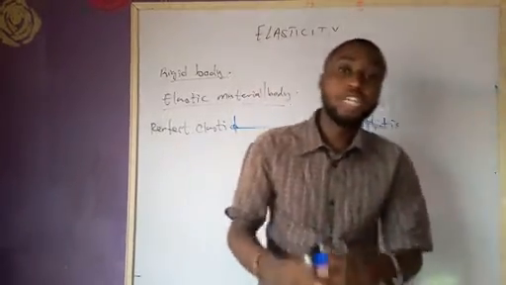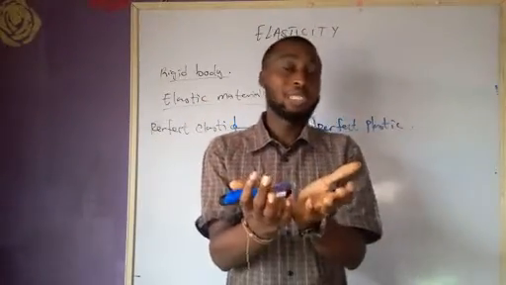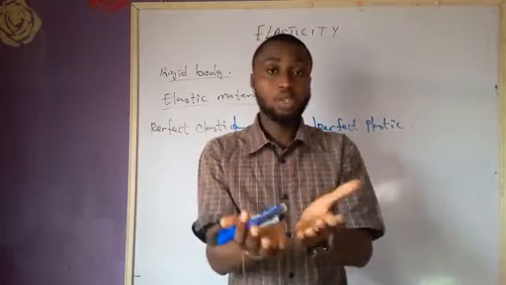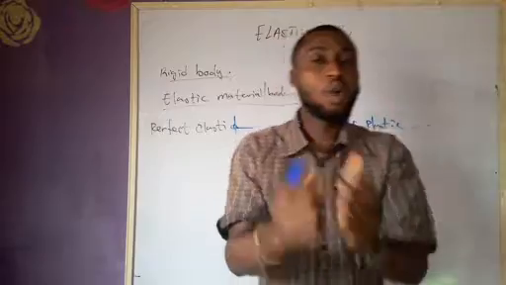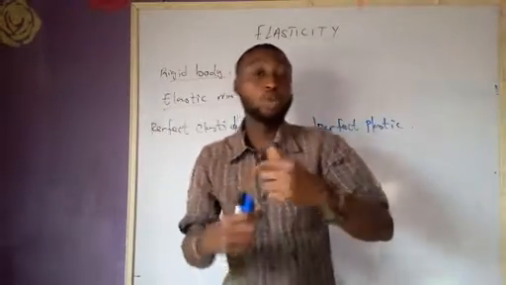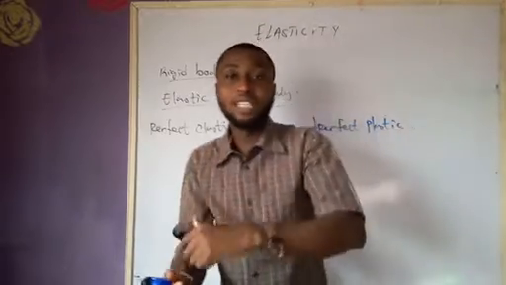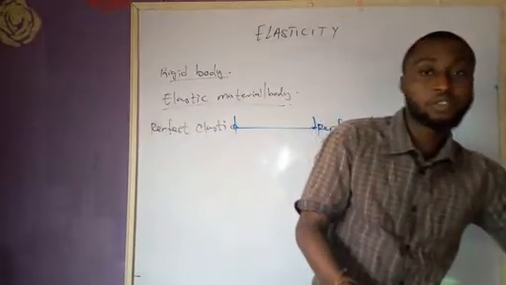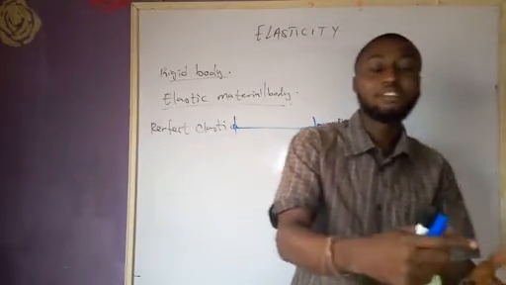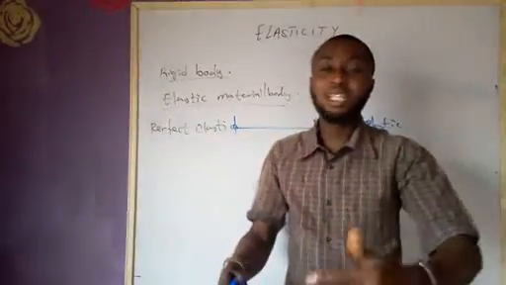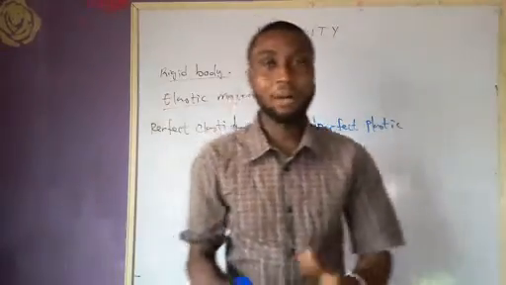For example, if the force of deformation acting on a particular object is around 10 Newton, the work that will be done in overcoming that 10 Newton force of deformation will also be what? 10 Newton. And that 10 Newton that we use to overcome it is what you refer to as our resistance force. And that resistance force is stored in form of potential energy in your what? Elastic material. Alright, so that is about elasticity.